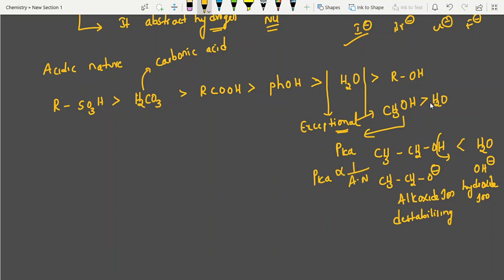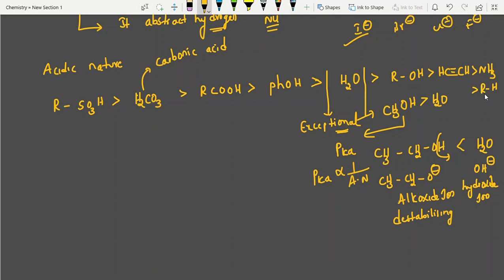Then afterwards, ROH. After that, we'll take acetylene. Alkynes are also acidic in nature. Afterwards, ammonia. And the last one is RH, alkane. This is our topic, Grignard reagent, which I'm going to discuss.